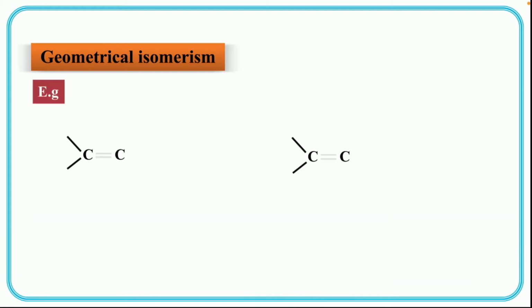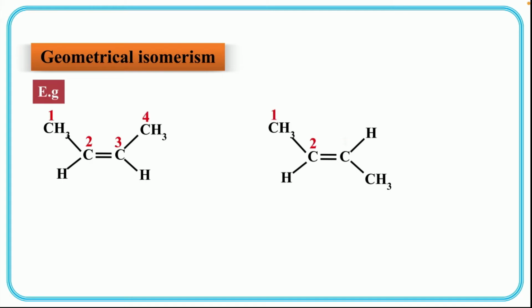Okay, now if you look here, that is CH3 C=C CH3. So in both the cases the name will be the same, but the orientation differs. See now 1 2 3 4, 1 2 3 4, if you consider, the first one is butene and the second one is also butene, but the first one is our cis-butene because the CH3 groups are on the same side, and in the second case we have trans-butene because the CH3 groups are on the opposite side.